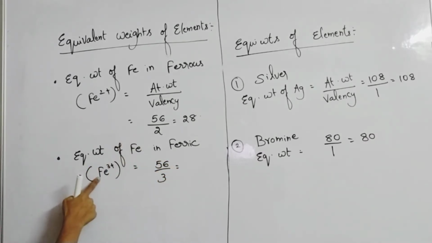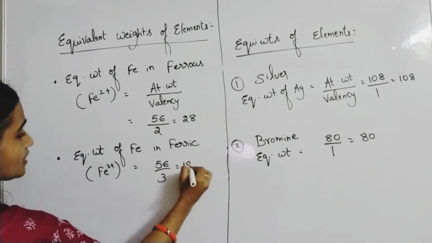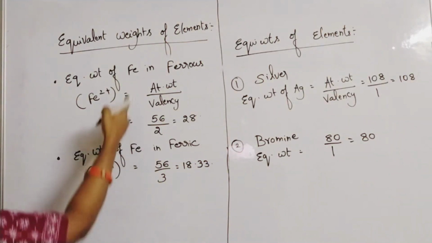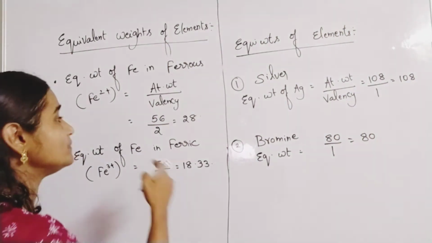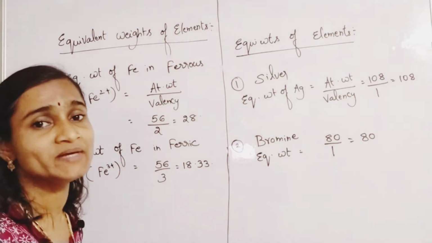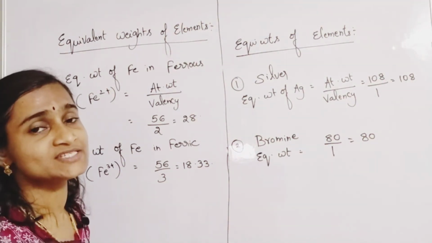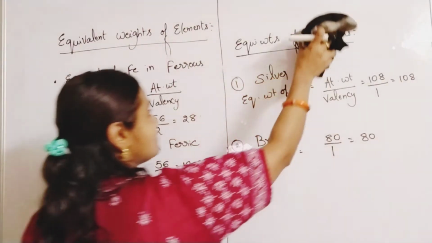Here ferric means Fe3+, so 56 by 3 gives you 18.33 something. So if any element has variable valencies, you change the valency, and that gives you two different equivalent weights for the same element. You have to remember that point also.